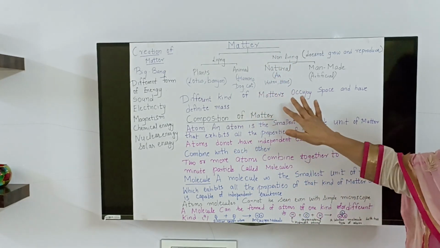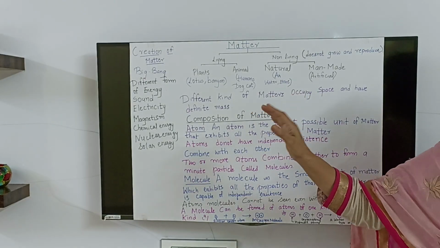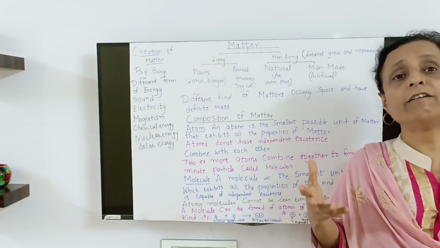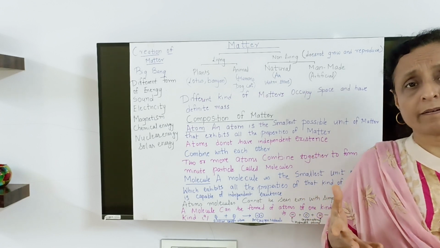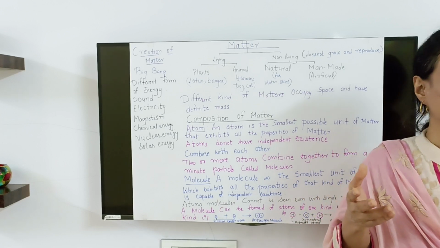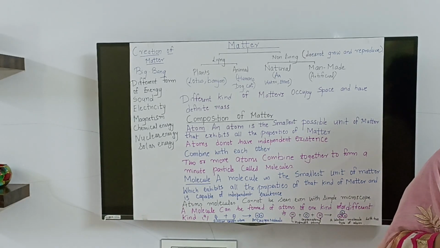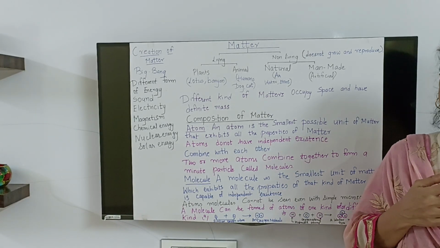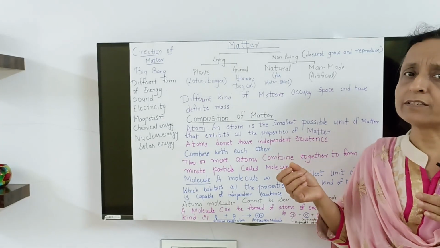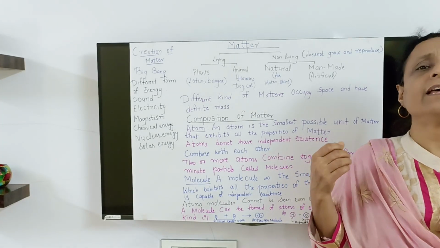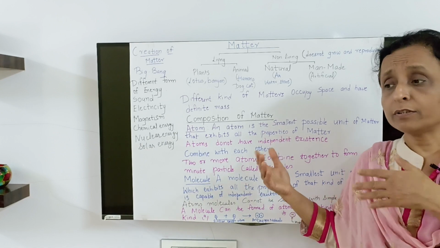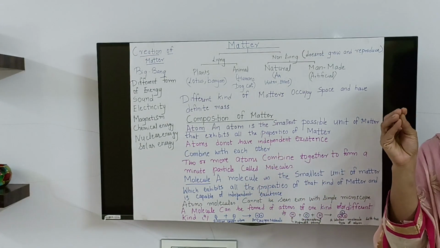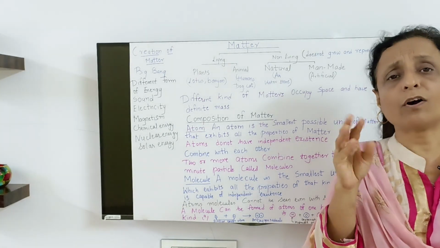So next we see what is a molecule. We study further how different states are present. Again, if you see matter, you see it as solid, liquid, gas. These three different states, and how the atoms or molecules are present in the different states. Like water.